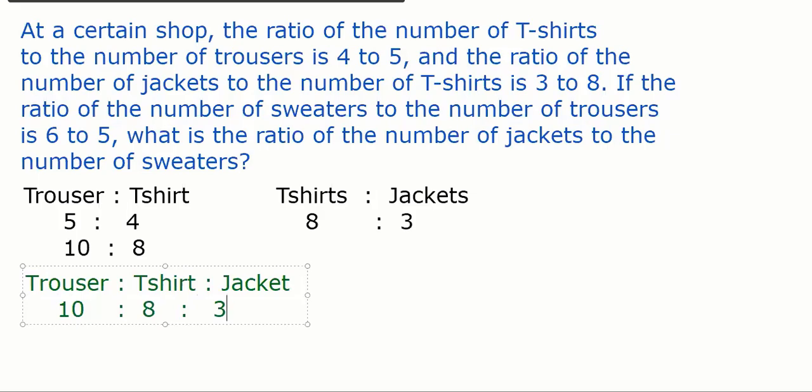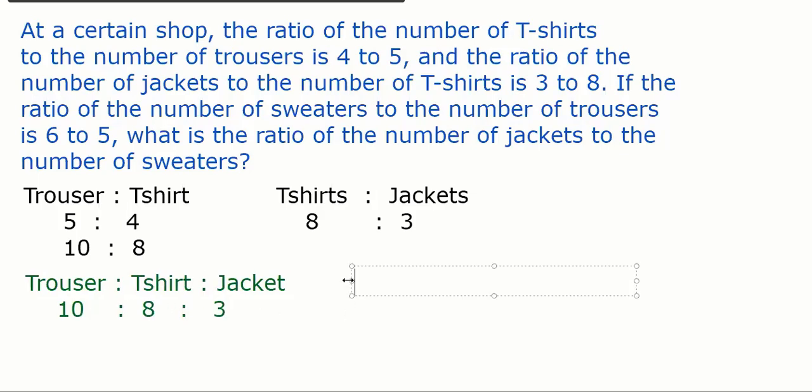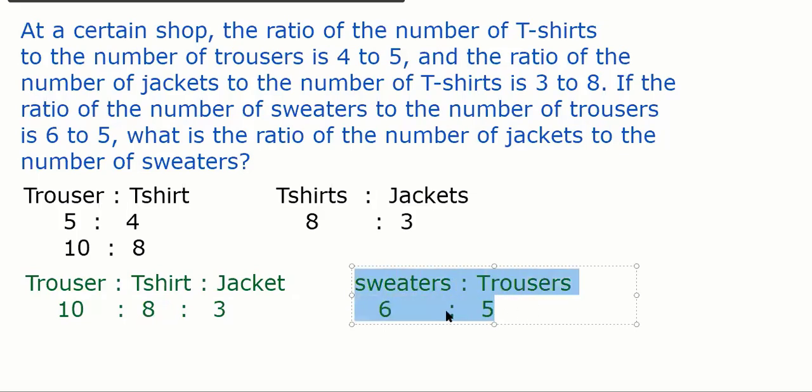Now, the ratio number of sweaters to trouser is given as 6:5. What is the ratio number of jackets to the sweater? Means what we have to do? We have to combine this ratio into the first ratio of these 3. That's it. Can you combine now? I've done half of that.